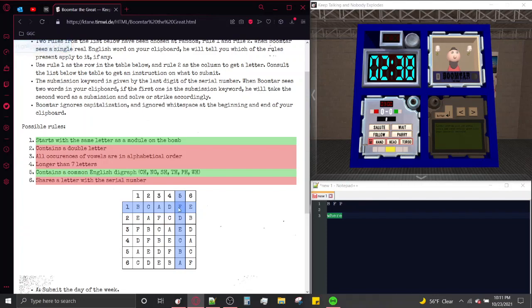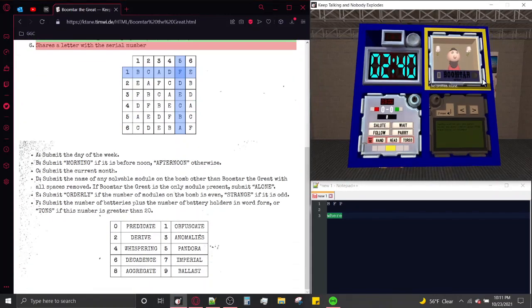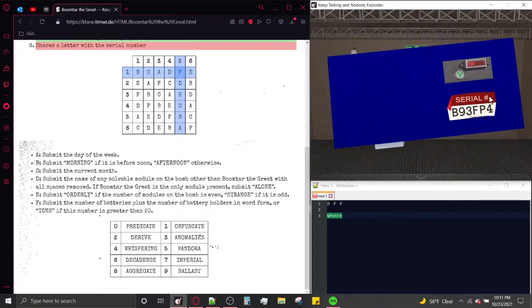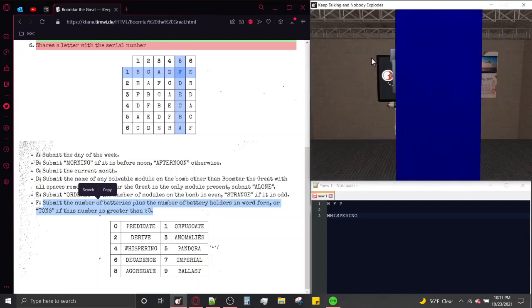That's our column, and we get F. Next, let's get the last digit of the serial number, which is 4. So we're going to start our submission with "whispering". And then, according to Foxtrot, submit the number of batteries plus the number of battery holders in word form, or "tons" if the number is greater than 20.